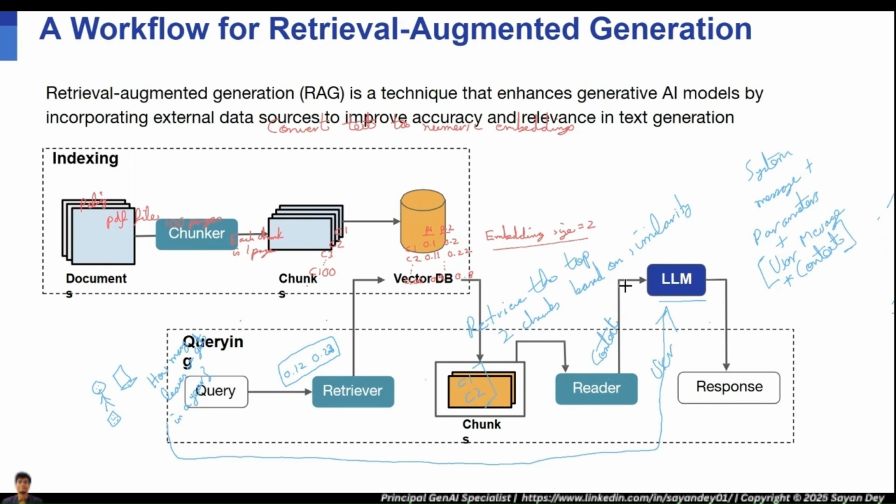Both will be part of the user message, combined with the system message and prompt parameters, and that whole thing becomes a prompt. That is what is part of the API call, and you get a response. This is retrieval augmented generation. Why do we call it that? Obviously it's a generation problem, very similar to the meeting summarizer we were discussing, but it's an augmented generation, and the augmentation is happening based on retrieval. First we are retrieving the chunks, and then we are generating the augmented response. It's not a normal GPT response.